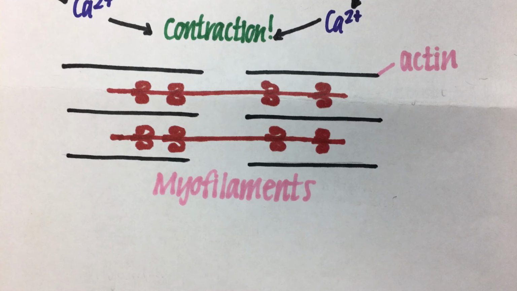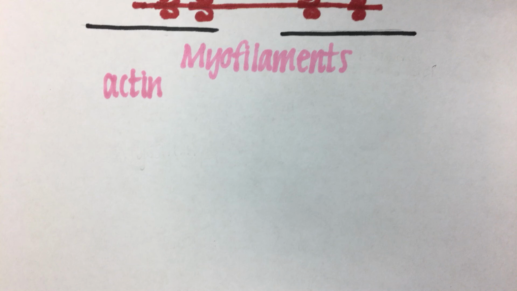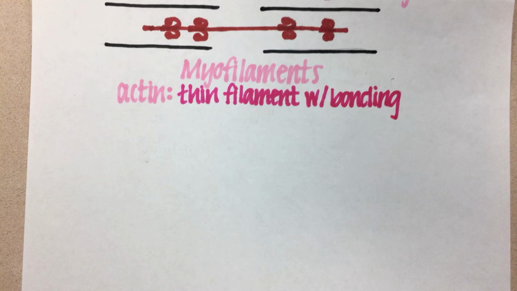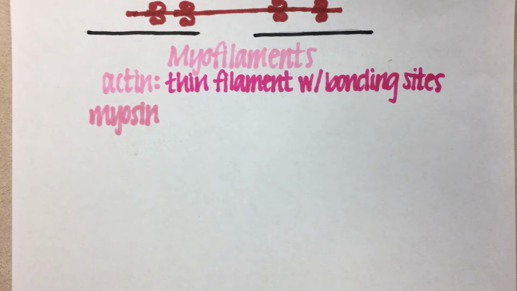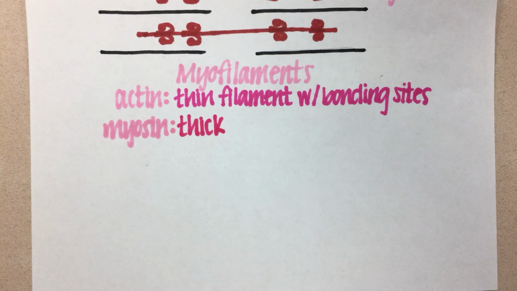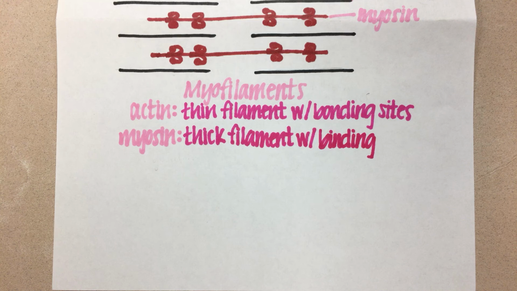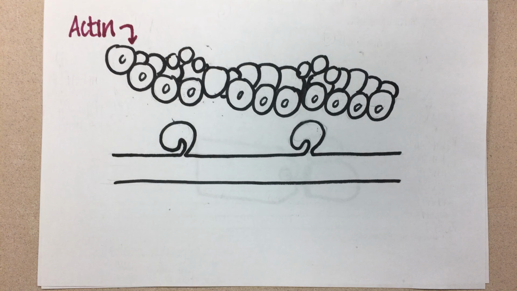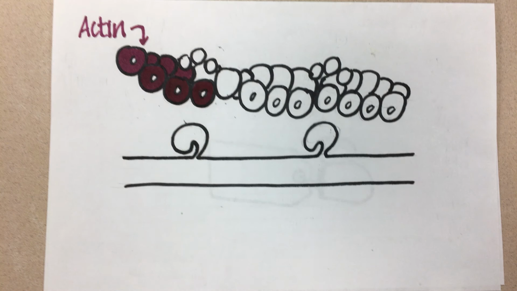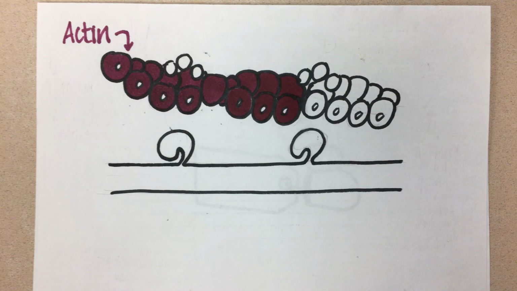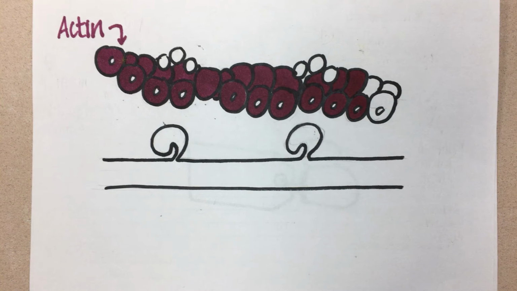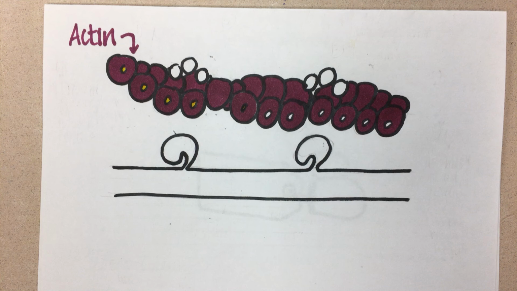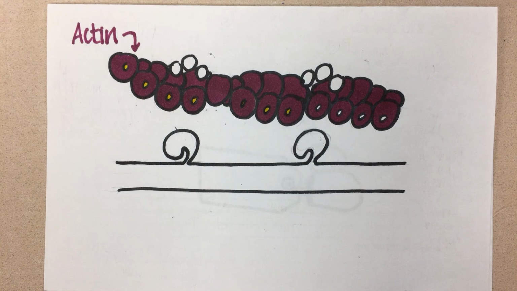Myofilaments make up myofibrils of muscle. The two myofilaments are actin and myosin. Actin is a thin filament with binding sites, and myosin is a thick filament that contains the binding head. Actin, the thin filament, rests on top of myosin. Actin resembles a chain of globular proteins with plenty of binding sites where the myosin heads can bond. These yellow dots represent the binding sites.